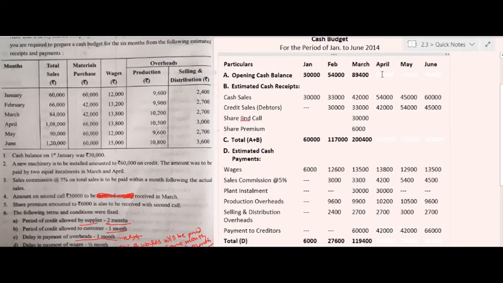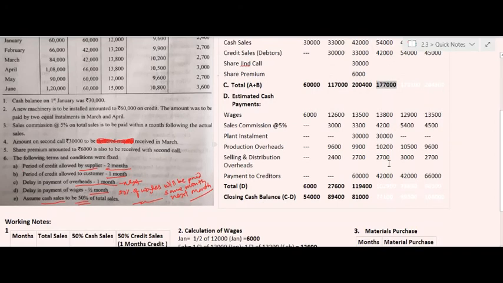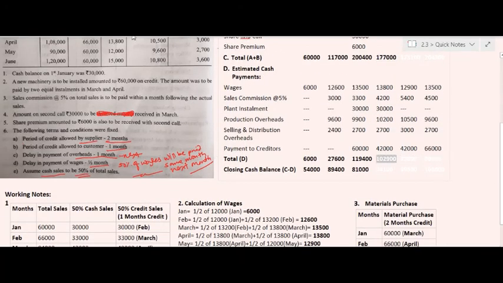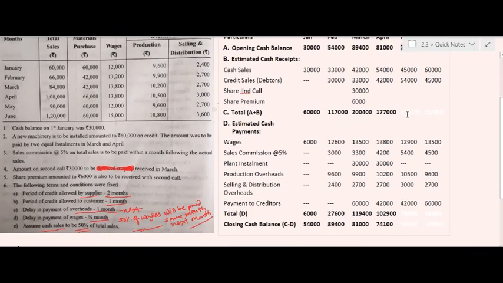So opening cash balance in the month of May is rupees 74,100 and the total of opening balance and cash receipts will be rupees 1,73,100. The total of estimated cash payments is 73,800. By deducting total estimated payments from the total of receipts, we will get the amount of closing cash balance in the month of May.